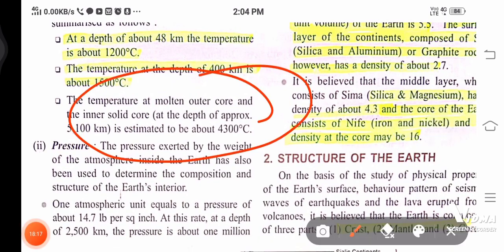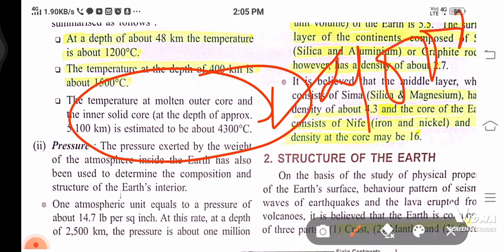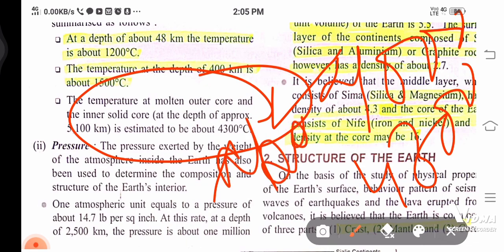4300 degrees. Okay. So now you would be saying that in the first page of this chapter that we did, at the center of the earth, that is the inner core, there is about 4000 degrees Celsius, right? Here they are saying 4300 degrees Celsius. At both places they are writing "about", which means estimated, means a guess. This is just a guess, this is not the proper one, okay. So if you write this one, that is also correct. If you write 4000 degrees Celsius, that is also correct, okay.